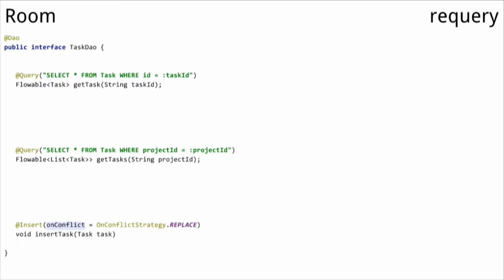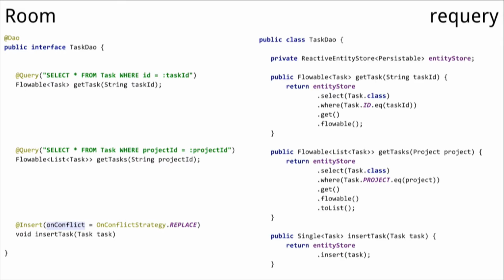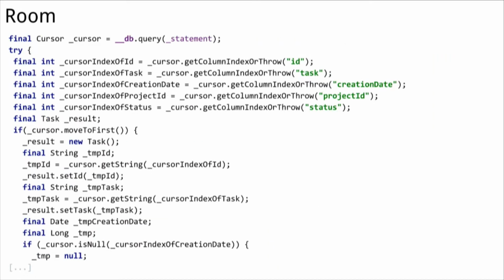So how does it look with requery? Sadly, we have to write the whole code ourselves. With requery, there is no easy way to create a DAO. We don't create an interface or abstract class. Sadly, we have to write the code ourselves. But what's cool, as you can see, the API is fluent and super nice. To make a query like here, to get a task from the database by task ID and return a flowable, so a stream, is as easy as just to get this from data, select a class where ID, and then get this and convert that to a flowable. Super easy API. So we have to write this, but it's not as scary as this lots of Java code in this case.